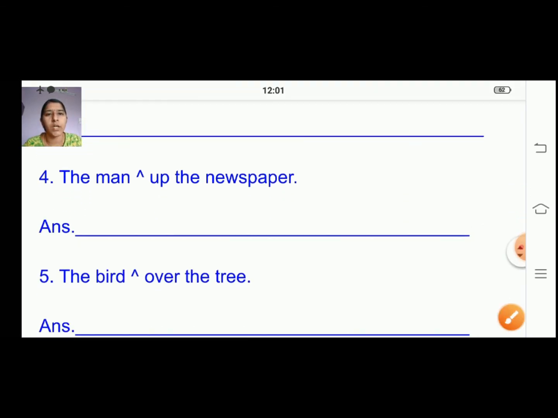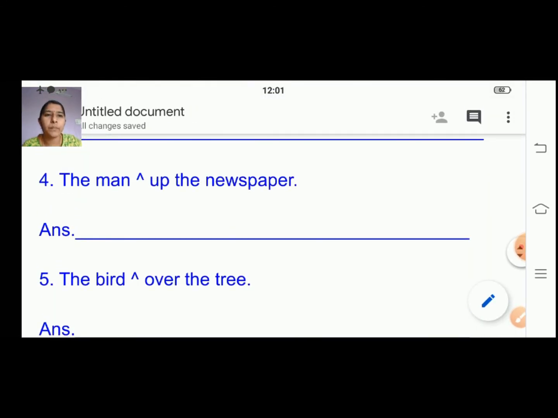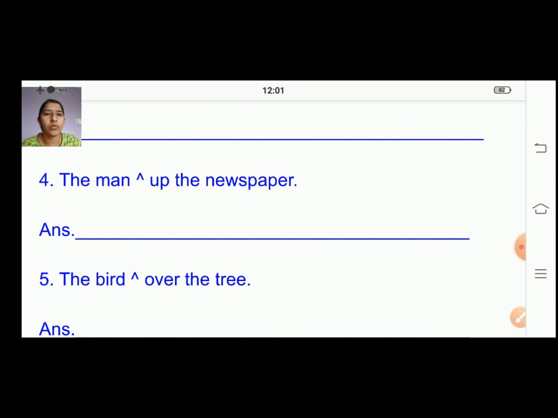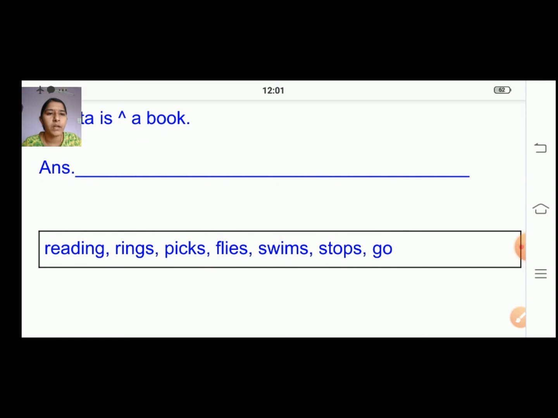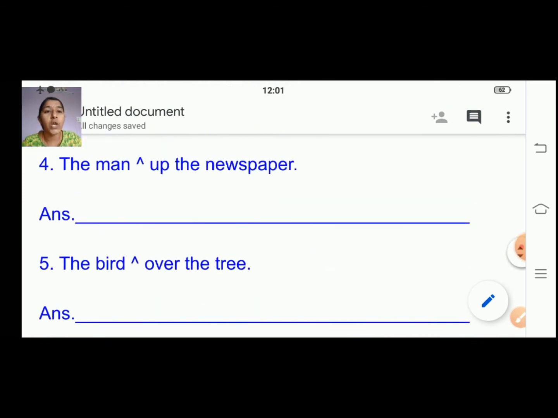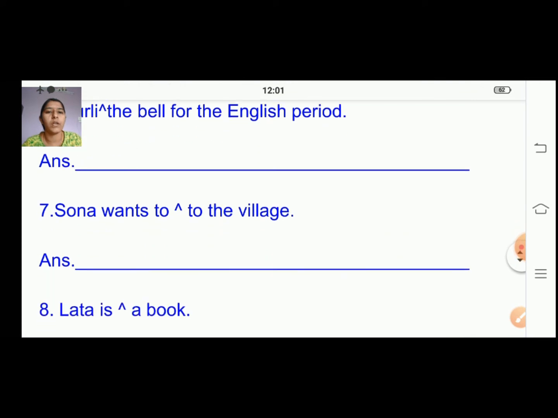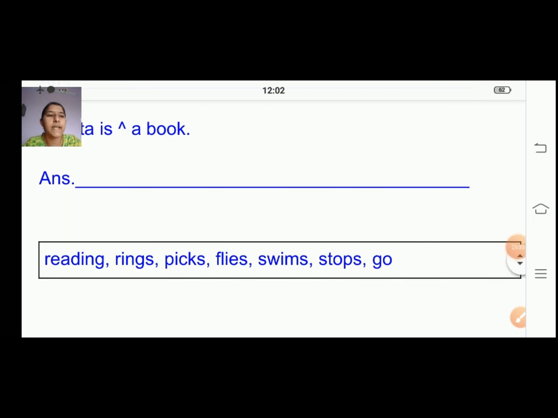So now the fourth one. The man dash up the newspaper. So which word can we choose from the box? The man picks. Yes, picks, right?